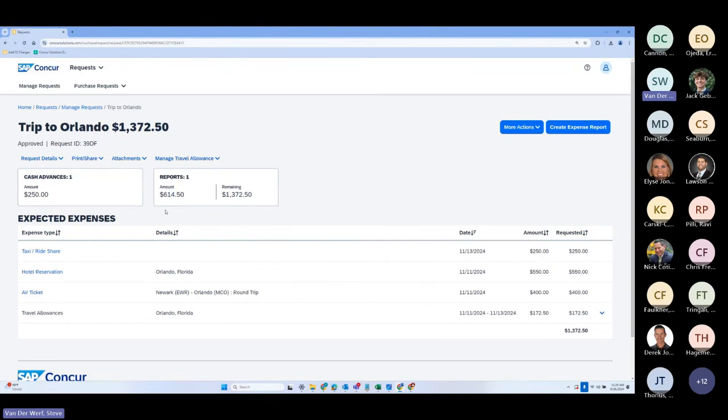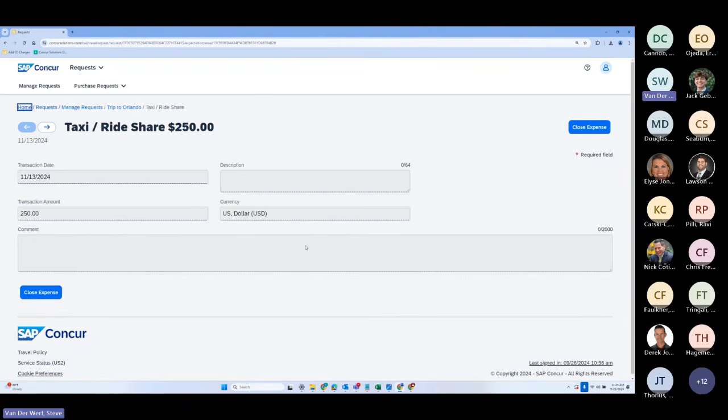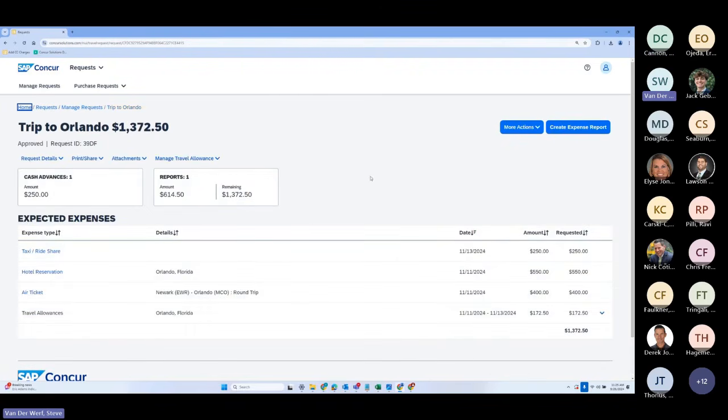Now, if I click on either one of these, it would take me right into that particular item. One thing I want to point out too is the entries on this request. Here's a nice entry screen where I can enter all the request information. And just like with the request header, all the data that's needed for an individual expense type that you see here, like taxi ride versus hotel, can have those forms configured especially for you. You can also add as many expense types as you like and have those configured for you as well.